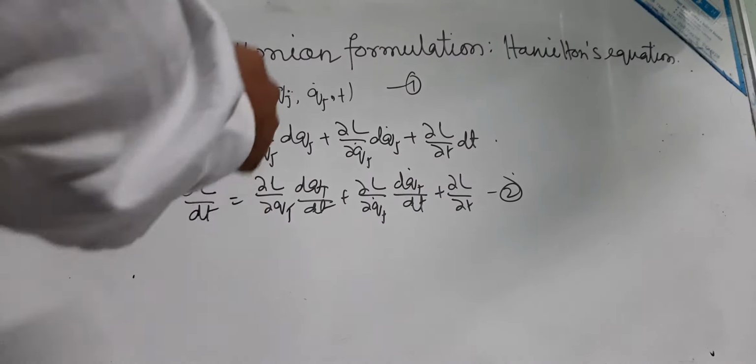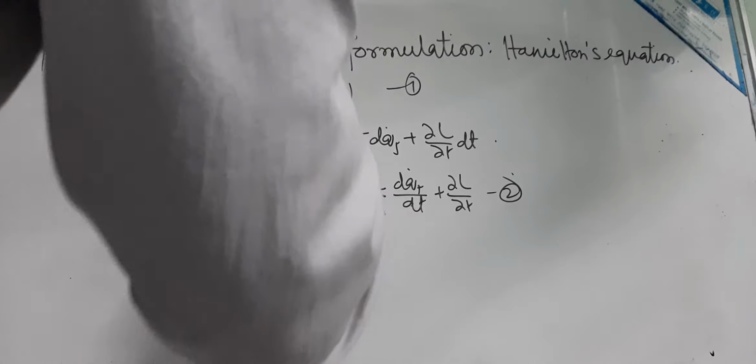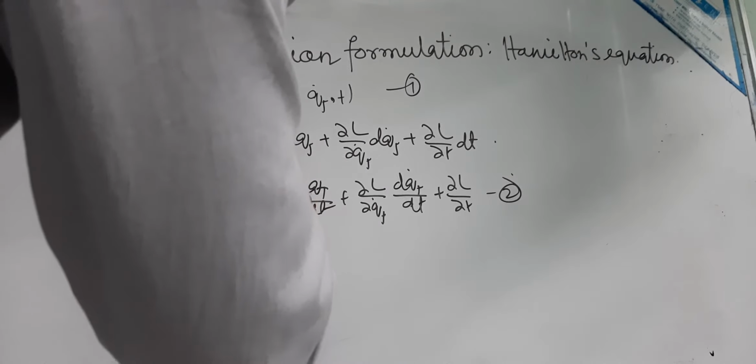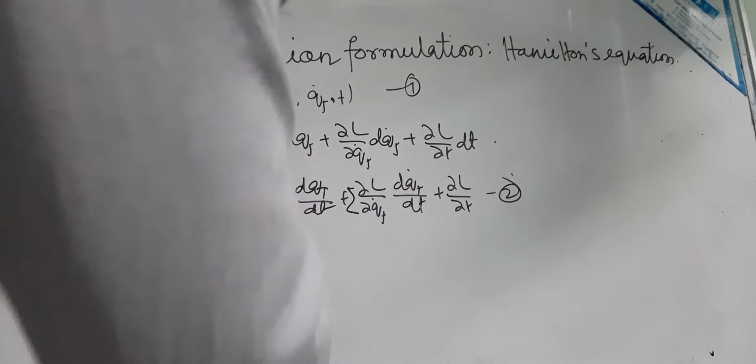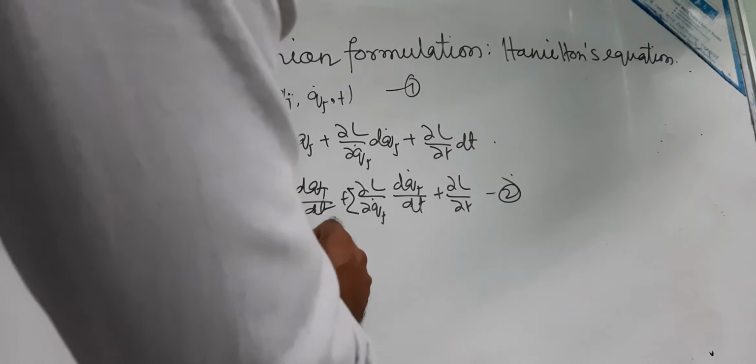So this can be written with a summation, of course this is also a summation, and this is a summation. So this becomes the summation over j of d by dt of del L by del Qj dot times Qj dot, plus del L by del Qj dot times dQj dot by dt, this is also a summation over j, plus del L by del t.